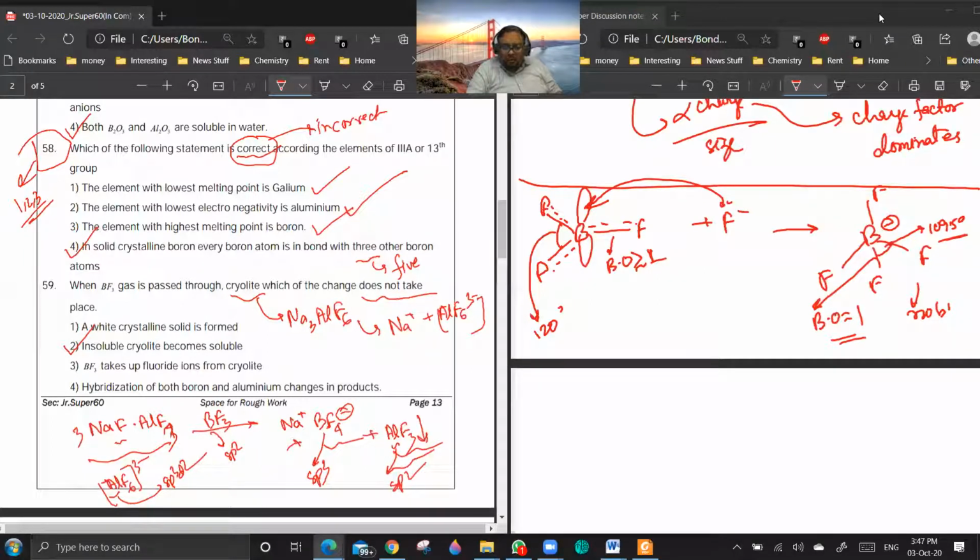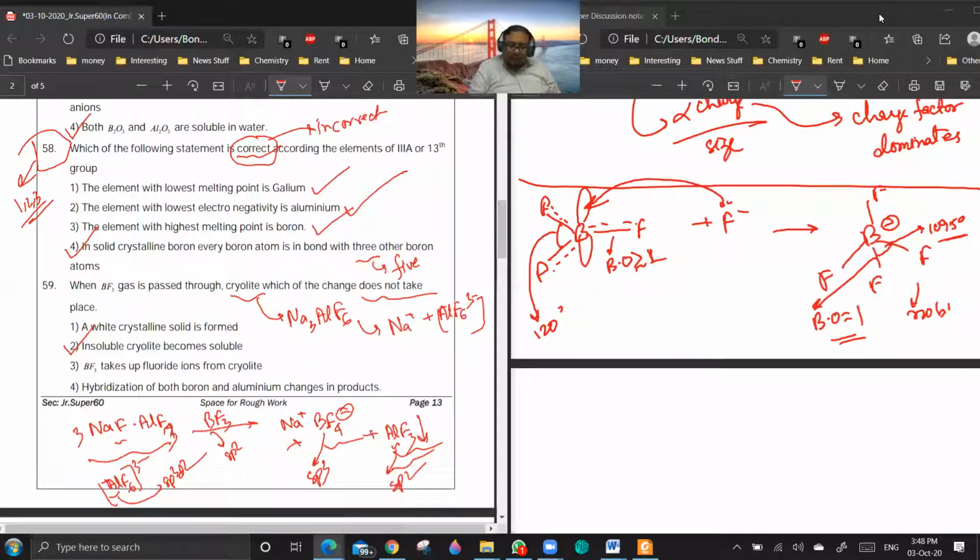Now the moment you pass BF3, which is a stronger Lewis acid than AlF3, BF3 will take F minus from AlF6 3 minus. So you're getting BF4 minus plus AlF3 as precipitate.